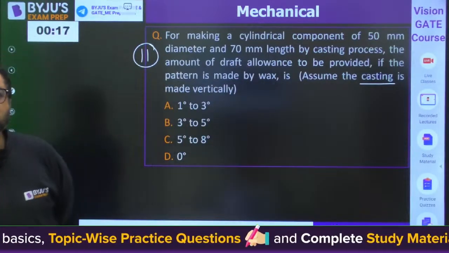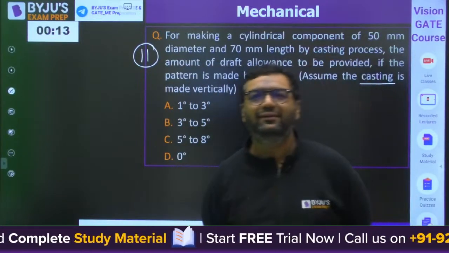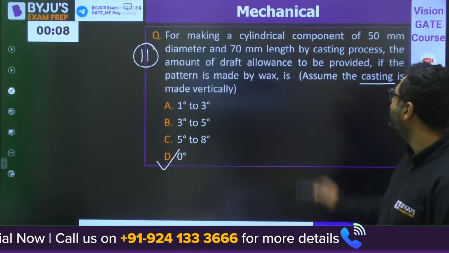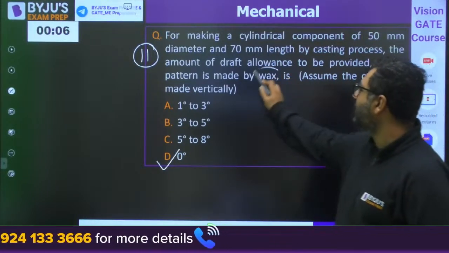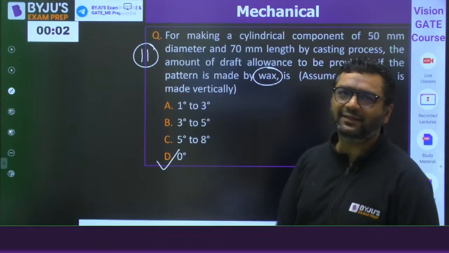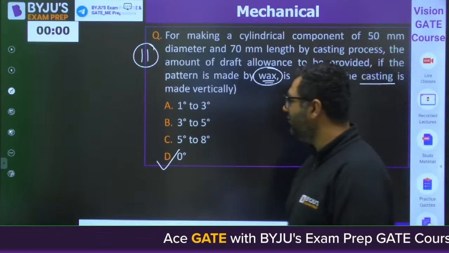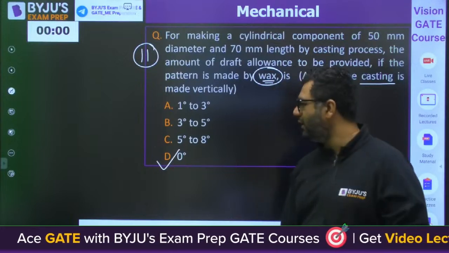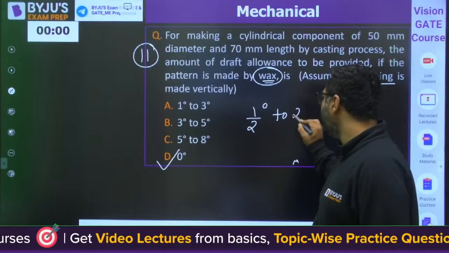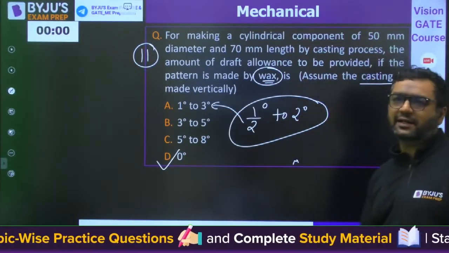Rohan is saying D, Dev is saying D. Very good. Yes, the answer is D. D is correct because they are asking for the pattern of wax. I am happy that you have read the statement carefully. The answer is D for this. And if they were asking for another material, then half a degree to 2 degree draft is provided. So in that case, the answer would be A, if they ask for other materials.